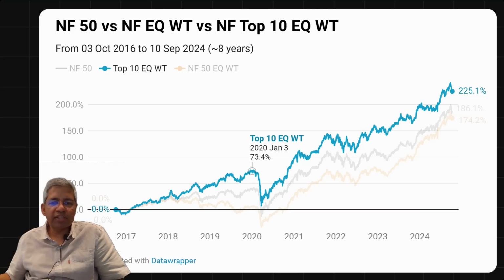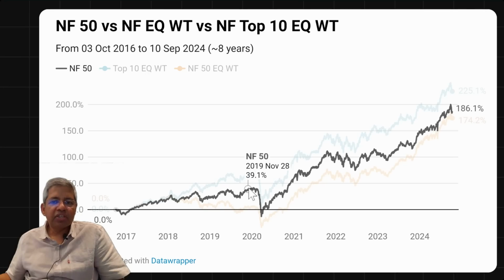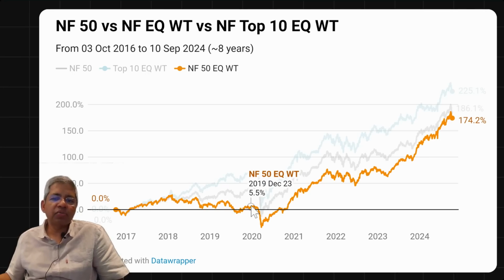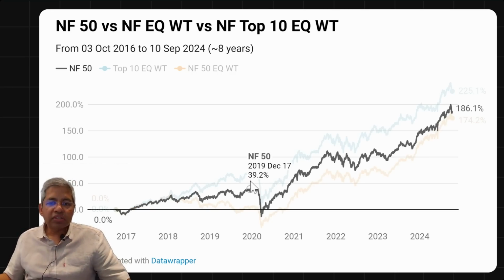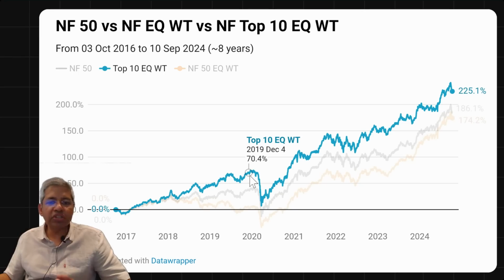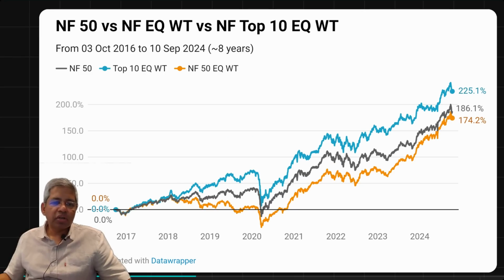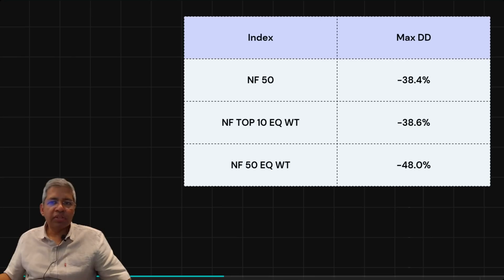Top 10 portfolio equal weight is 73%, Nifty is only 40%, and Nifty equal weight was actually flat, no returns for those 4 years. So this weightage business and the selection amongst Nifty can make a huge difference in terms of the outcome of that index.